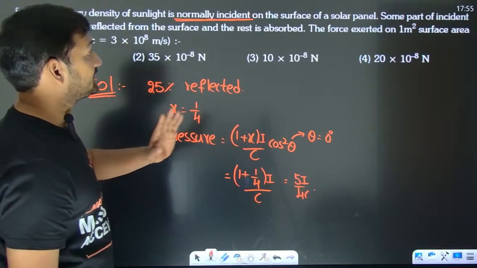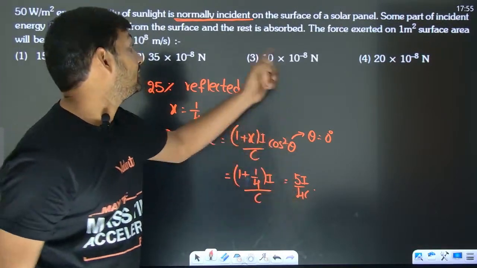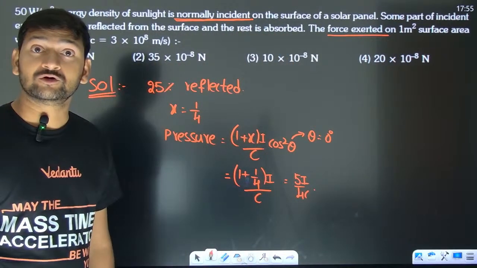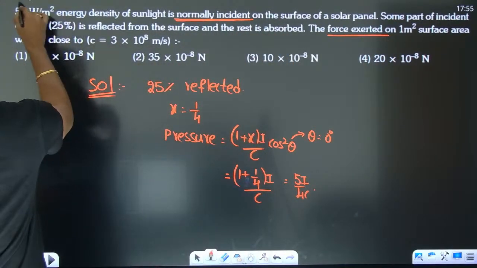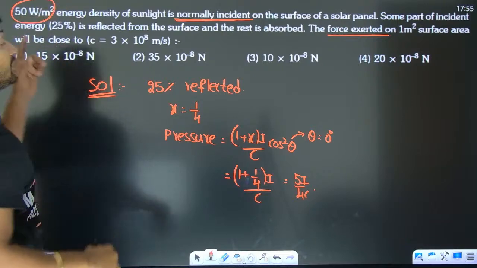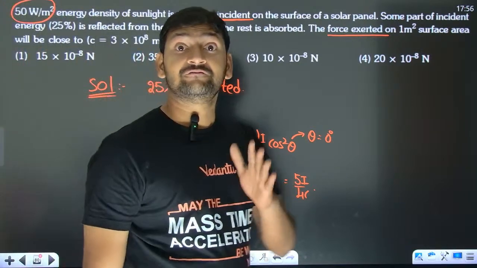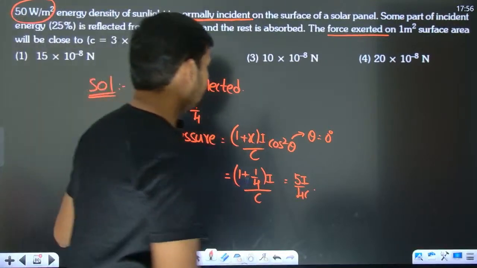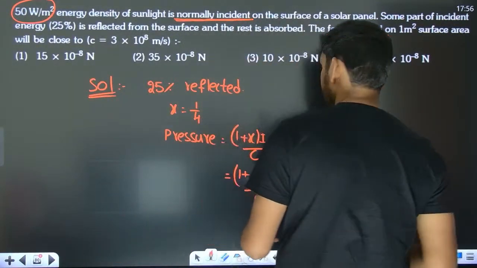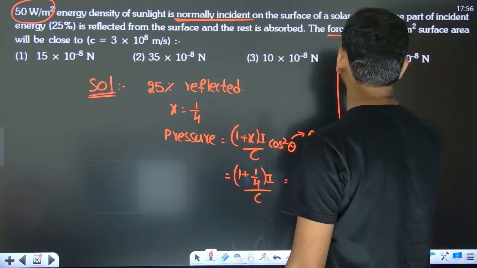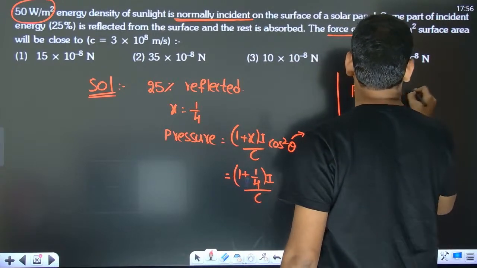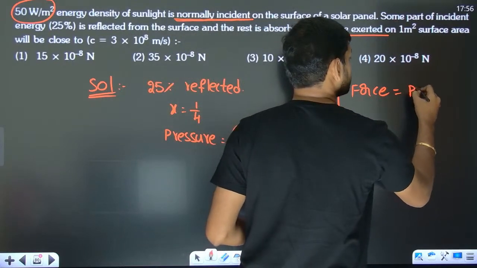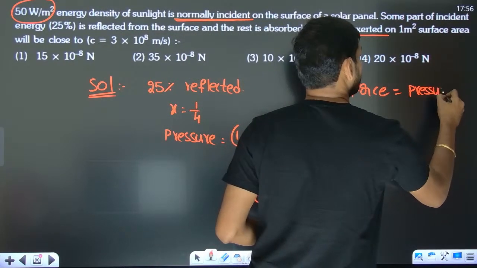Okay, I got the pressure, but they are not talking about pressure, they are talking about force. And one more thing, did they give the intensity? Yes, they have given the intensity: 50 watt per meter square. Now you tell me, if you want the force, what are you going to get? Force is the pressure multiplied with the area.